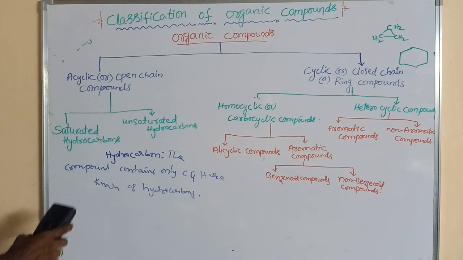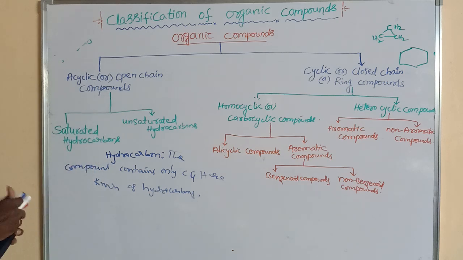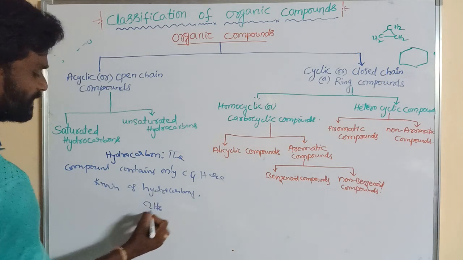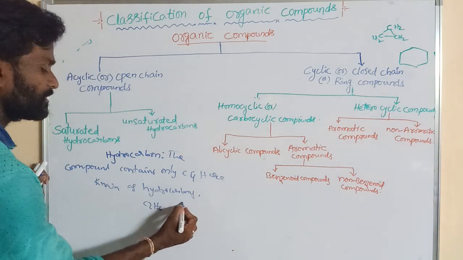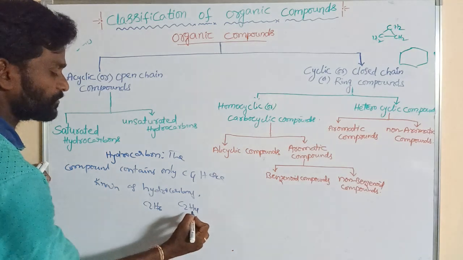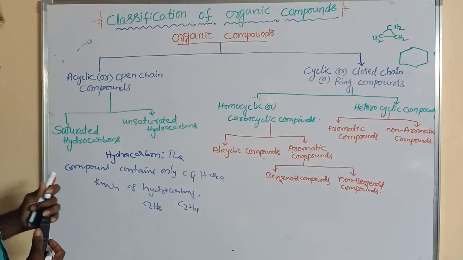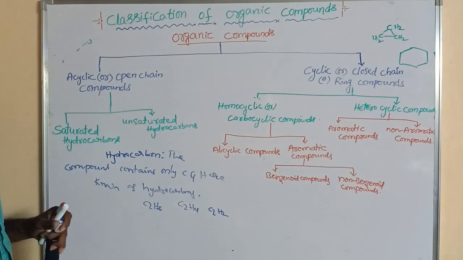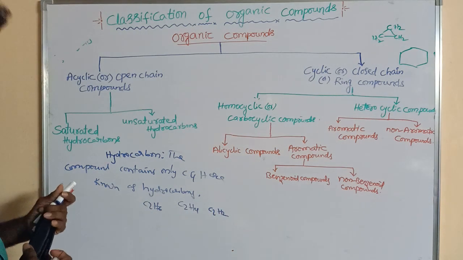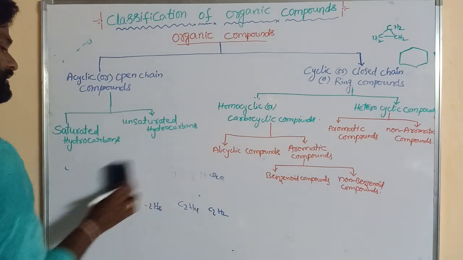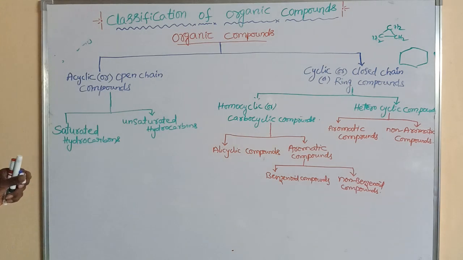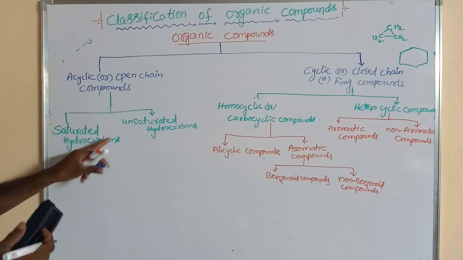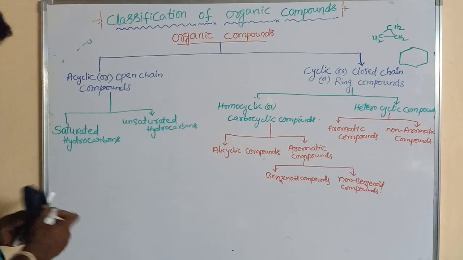These are again classified into two types. For example, C2H6 contains only carbon and hydrogen. C2H4 and C2H2 are also hydrocarbons, as all of these contain carbon and hydrogen. Hydrocarbons are classified into two types, saturated hydrocarbons and unsaturated hydrocarbons.